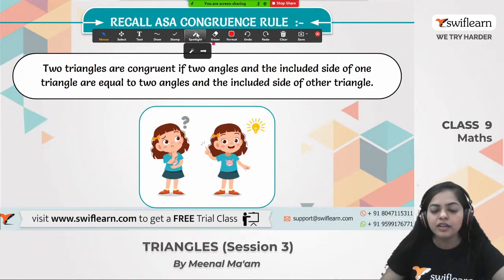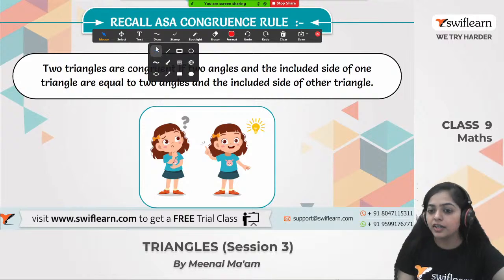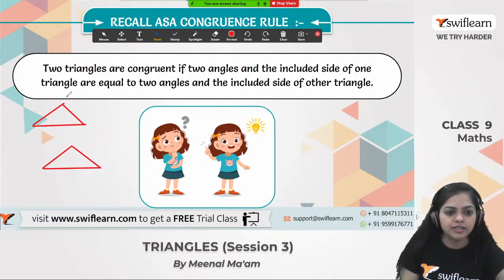What is the second rule? The ASA congruence rule. What is the statement? Two triangles are congruent if two angles and the included side of one triangle are equal to two angles and the included side of the other triangle. Actually, let me just draw the diagram for you. Here, this is one triangle and here this is another triangle. Let me name them. This one is ABC and this one is PQR. Alright, these are the two triangles.